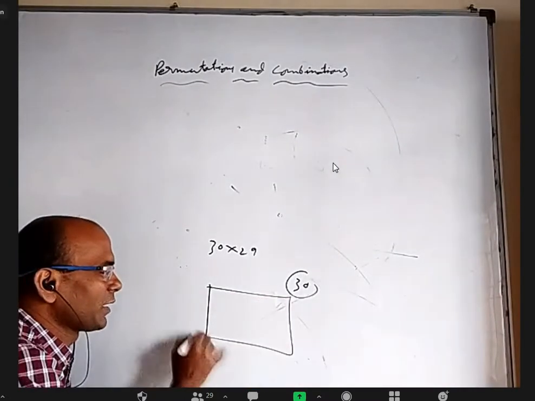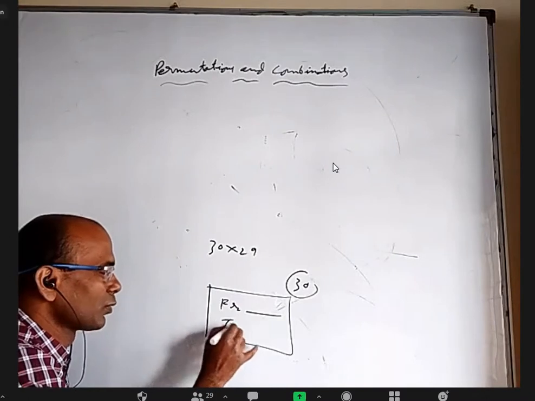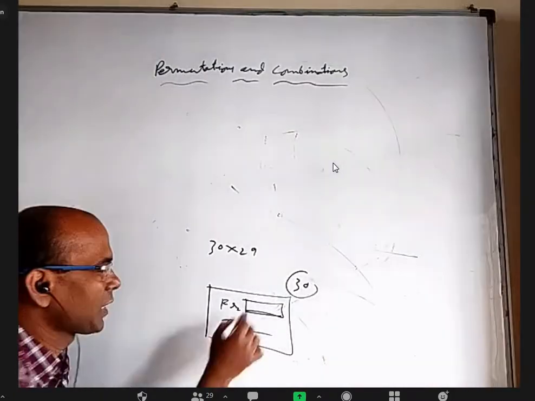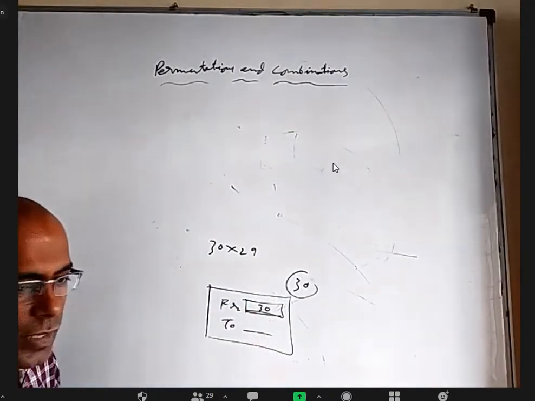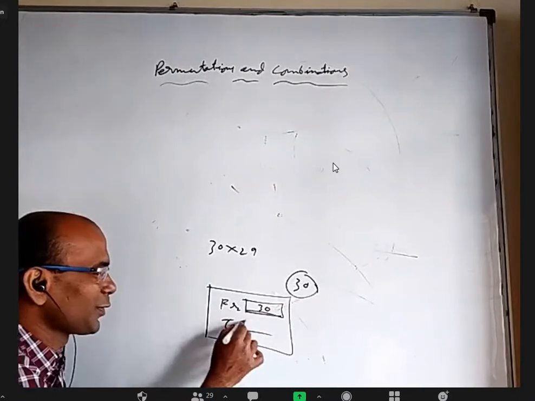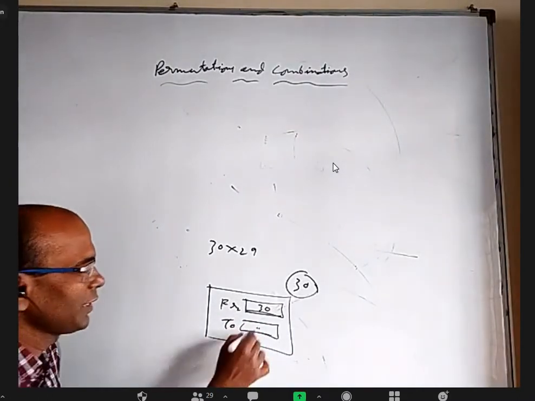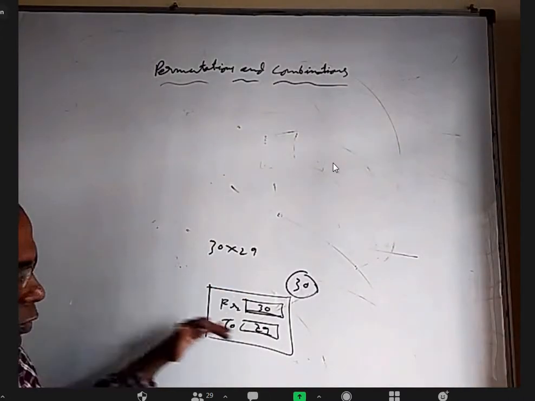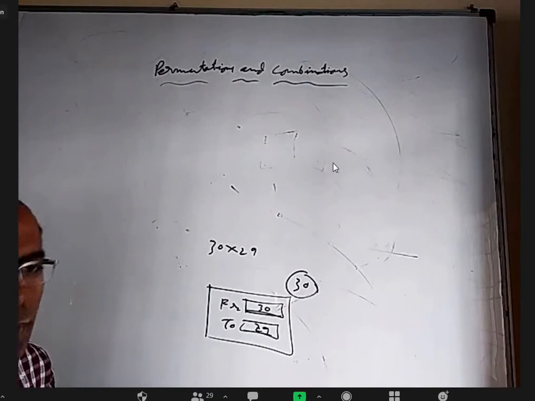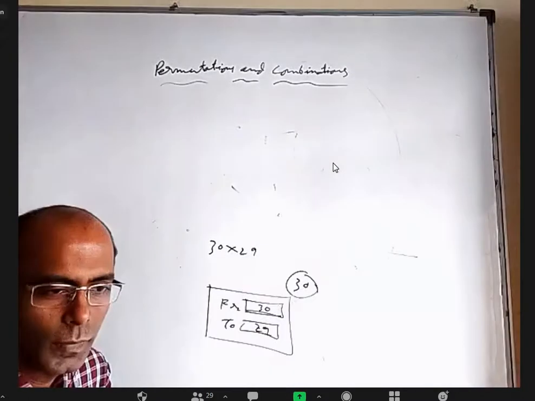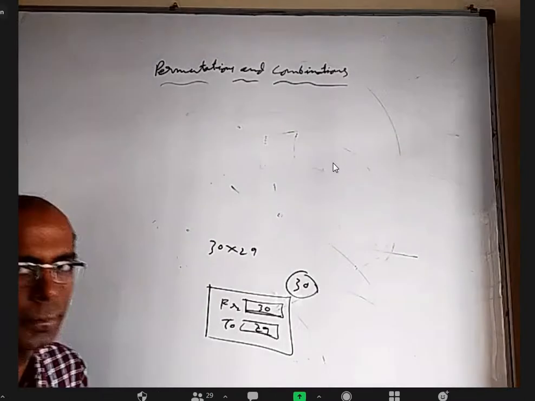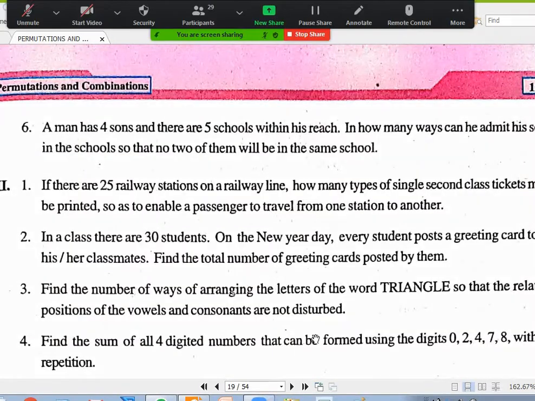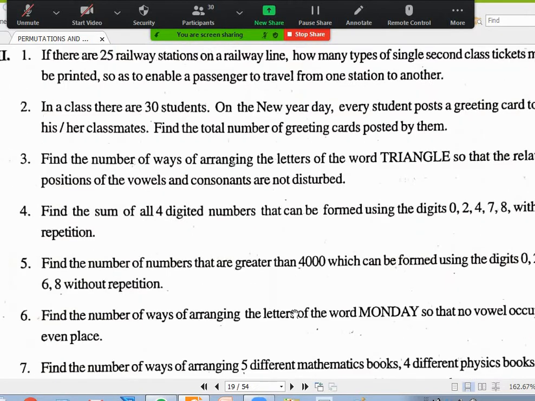And they're saying the same thing. On the greeting card, it will be written from so and so to so and so. For selecting the name in the class, any one of the student names can be here. That is the 30 ways. I don't think anybody will make a card for themselves. So once again, this will not be 30. It will be any of his classmates' names, 29. For selecting the from name 30 ways, for selecting the to name 29 ways. So the total number of types of greeting cards is 30 into 29. Is it all right? Yes, sir. We may be doing very simple questions, but I don't want to go too fast because in the beginning, it is better to get clarity so that there will not be any confusion.